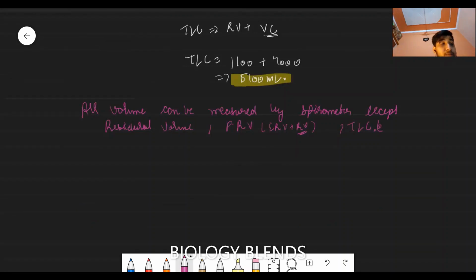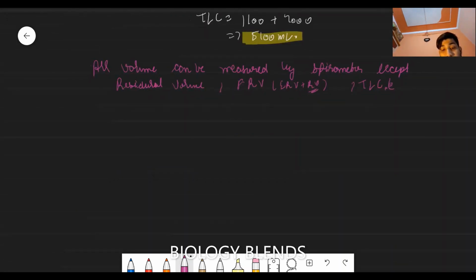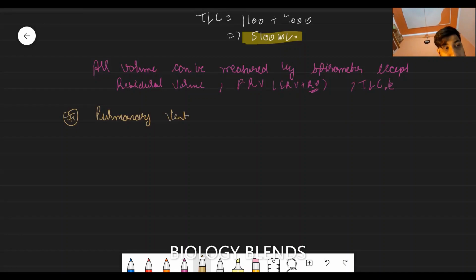What is the minute volume, or pulmonary ventilation? Pulmonary ventilation is the amount of volume inhaled or exhaled per minute.